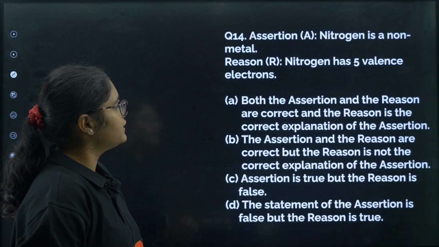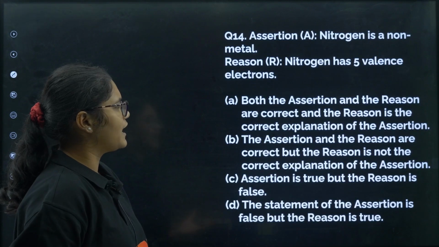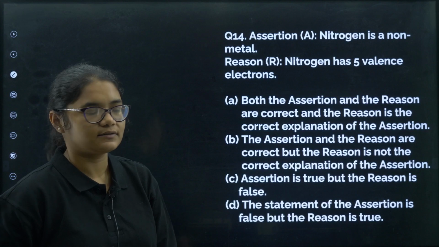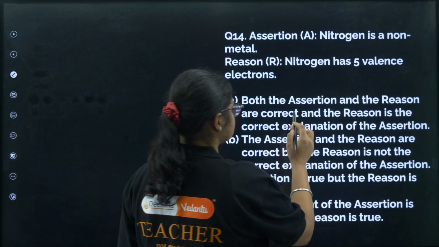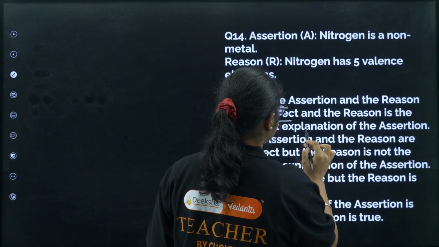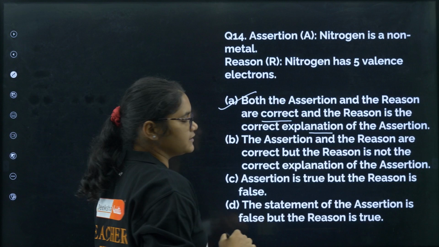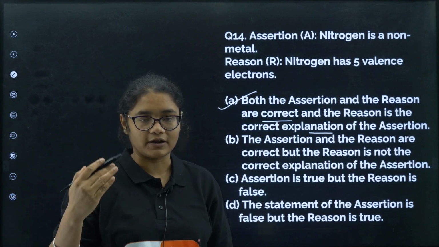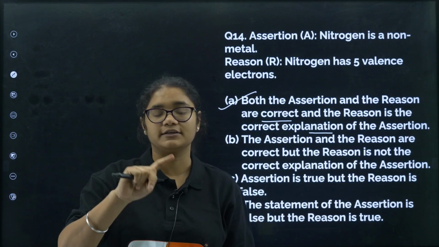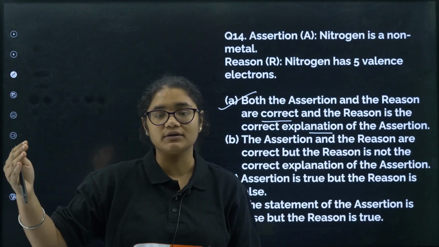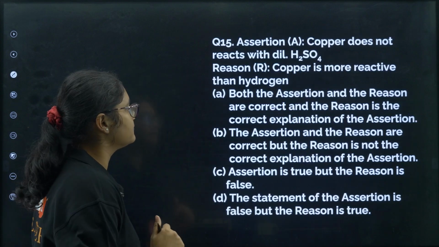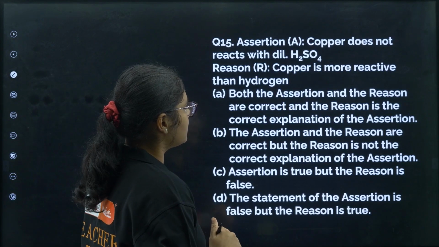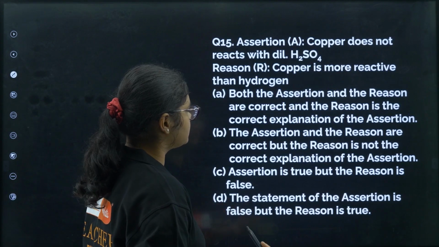Next, nitrogen is a non-metal, and nitrogen has 5 valence electrons. Yes. Now here you see both assertion and reason are correct, and the reason is the correct explanation of the assertion. In the definition of non-metals, we have studied that they should have either 5, 6 or 7 electrons in the valence shell.